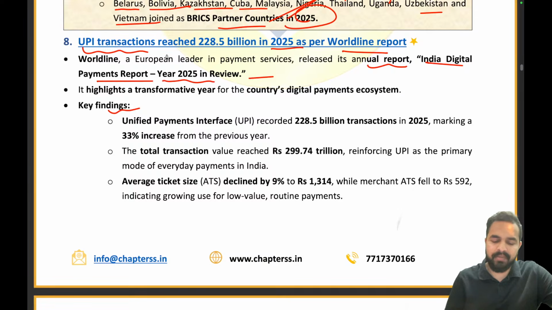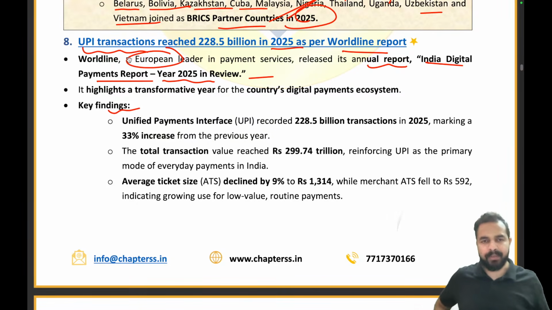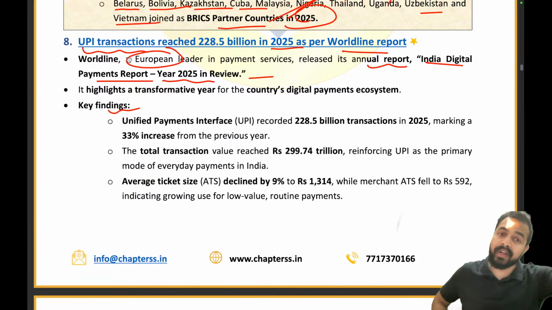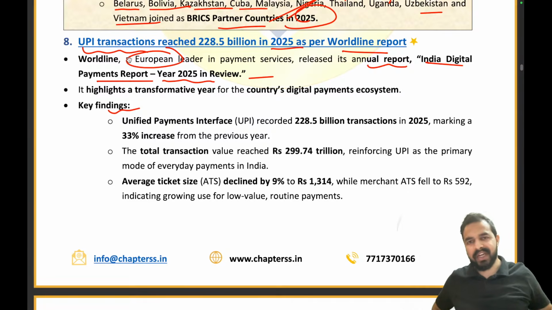Now why exactly have we mentioned here European? Let me tell you, my dear friends, that last year a particular company provided the sovereign rating to India, right? And it basically upgraded India's rating. But the question was, this company which has rated India is from which country? And Japan was the right answer.